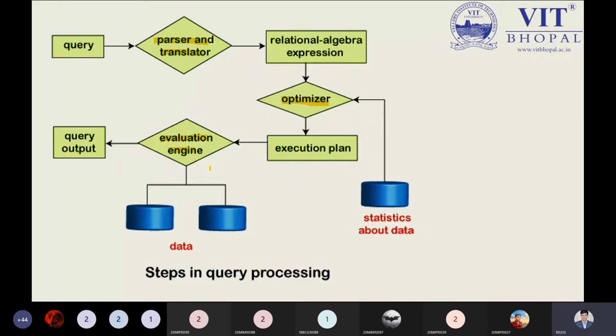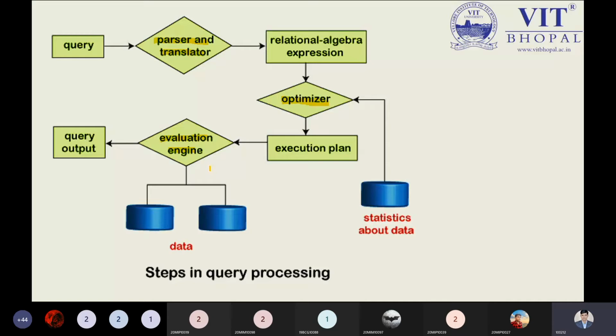So the steps in query processing are more important. I'm checking once again over here. Do not forget all these steps. This could be one of the most important questions I can ask for examination purposes. So the steps in query processing would be an important point, because query processing is an important step which describes the thing properly. So if I'm talking about this point right now, query output means we are fetching the query output as a result. So the steps in query processing are a more important point.